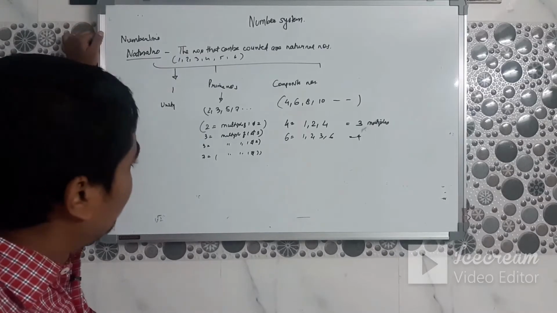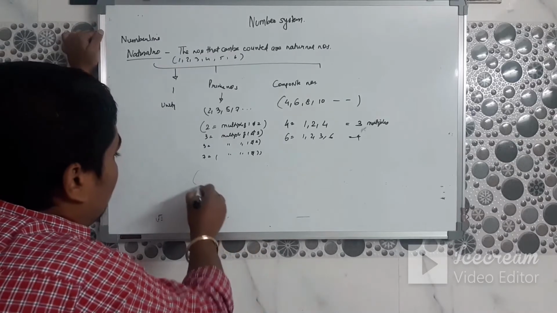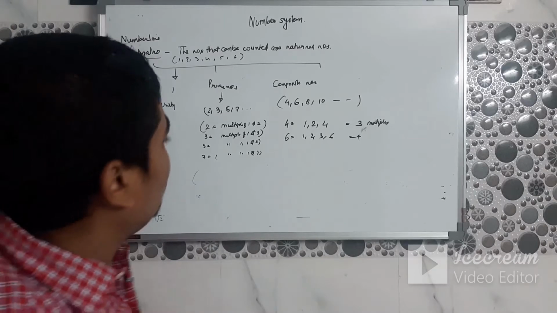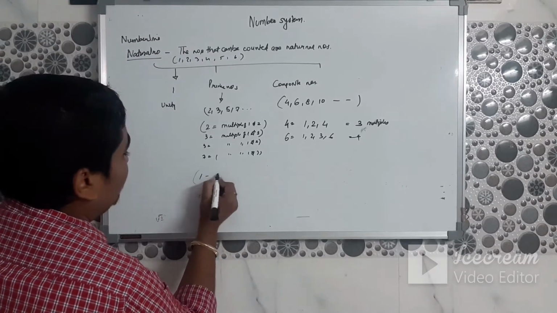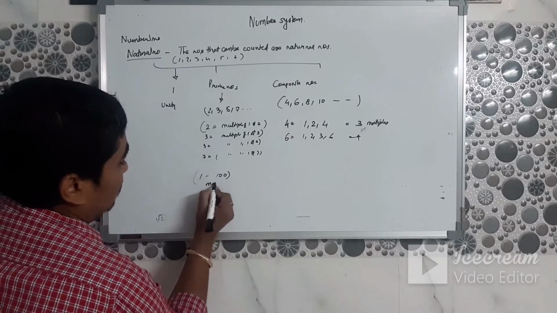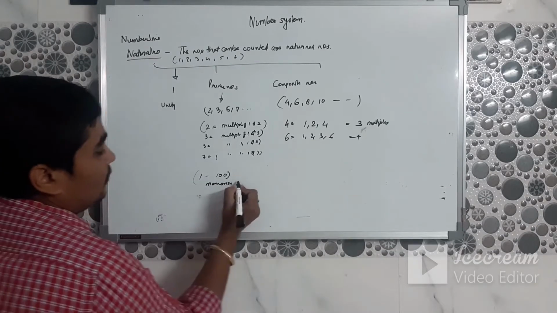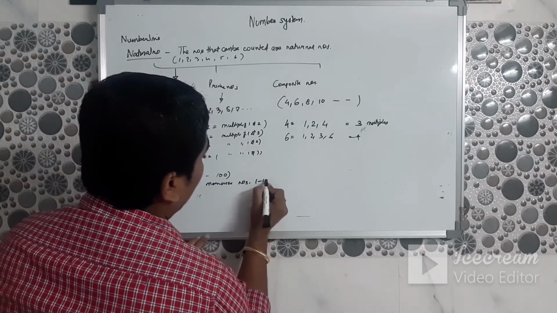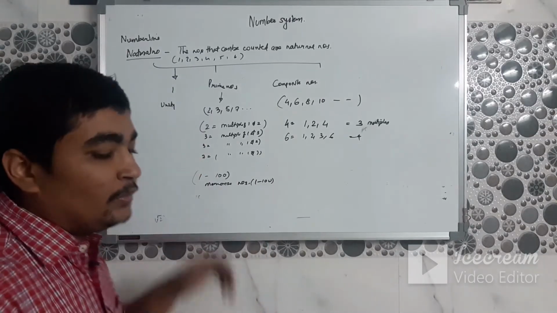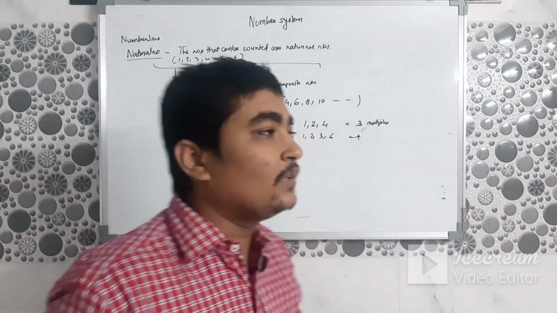For JEE, it is better that you remember the numbers within 1 to 100. Memorize numbers from 1 to 100. Memorizing will help you increase your speed and understanding.